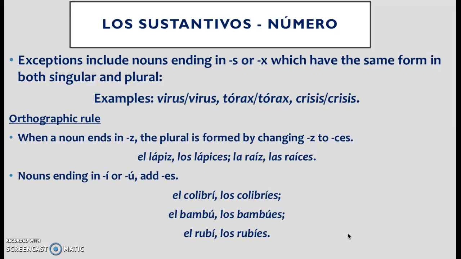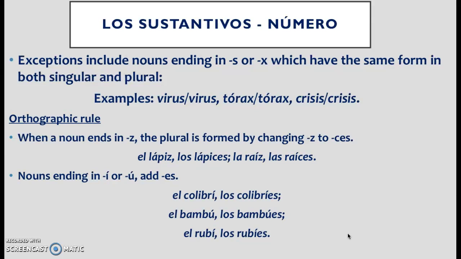However, when a noun ends in a Z, you have to do a little bit more work and change it to the plural by changing that Z into a C. Now, why do we do this? Because when we're speaking in Spanish, we want to maintain the similar sounds. If we have that hard Z and add that ES, it could change the meaning of the word because it might sound like a different word. So we need to maintain the sound of the Z, okay?